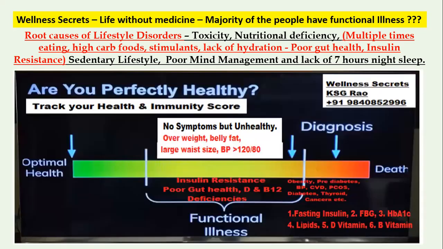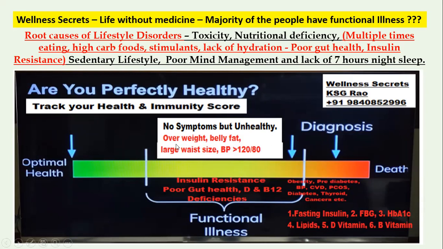Now let's look at it, dear friends. Here there are no symptoms, but unhealthy. What I'm saying, this is the level. See, this is optimal health. This is a functional illness. After this is diagnosed, where the problems have been identified, like diabetes, blood pressure, cardiovascular diseases, thyroid, cancer, etc. But before that, there are no symptoms at all. But I'm saying they're unhealthy.